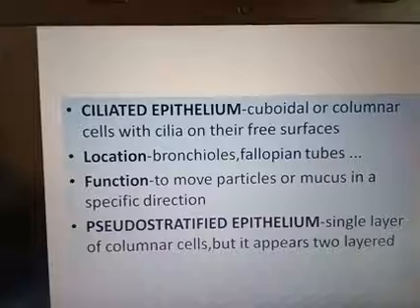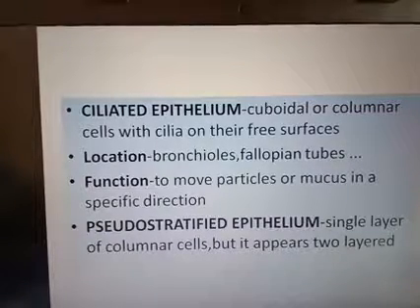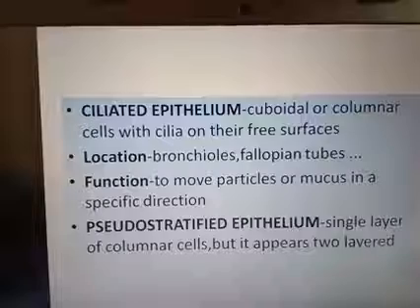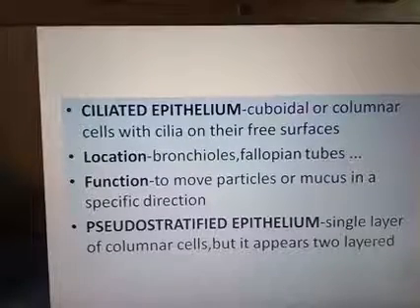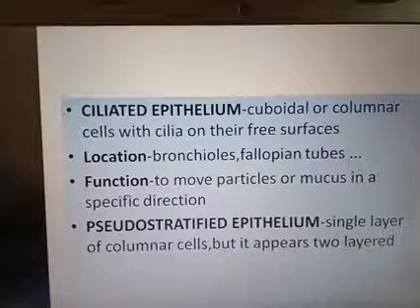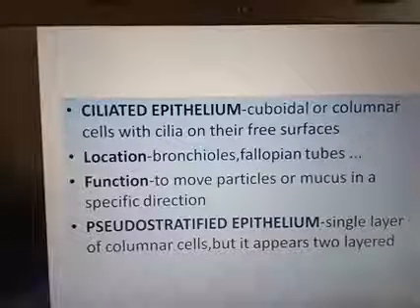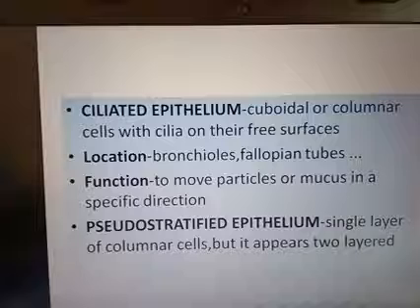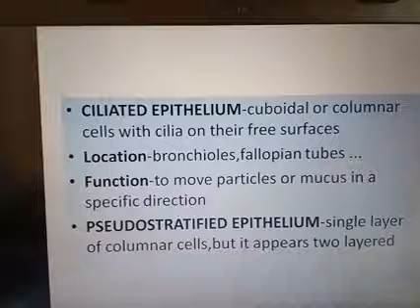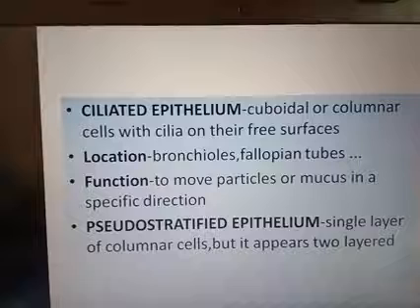It is very important to study the location of each epithelium according to the portion.